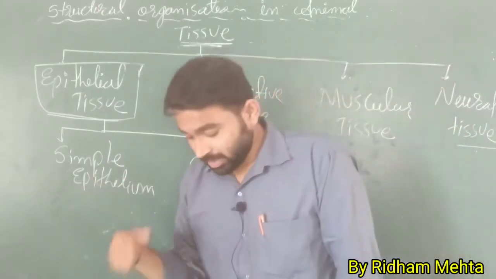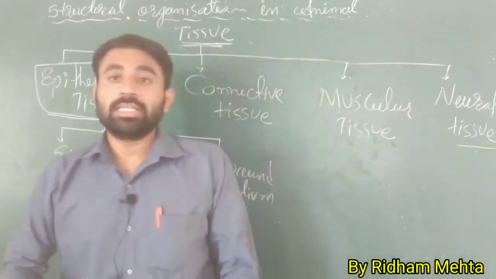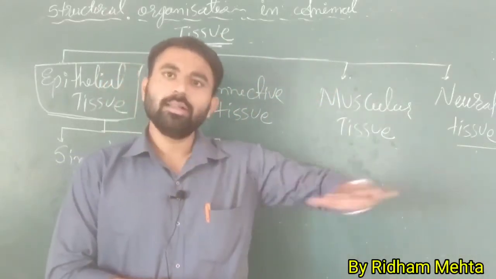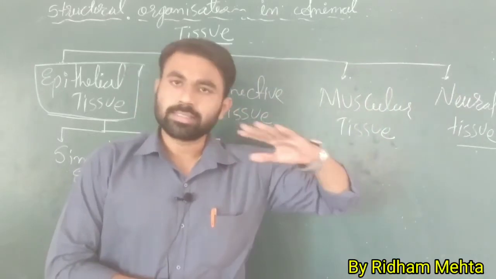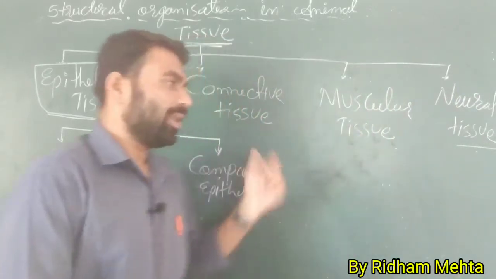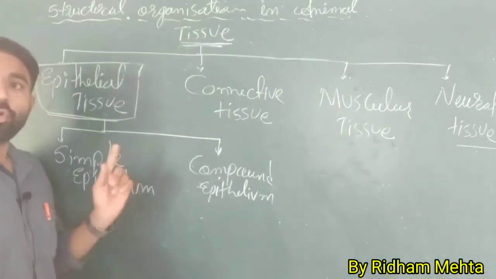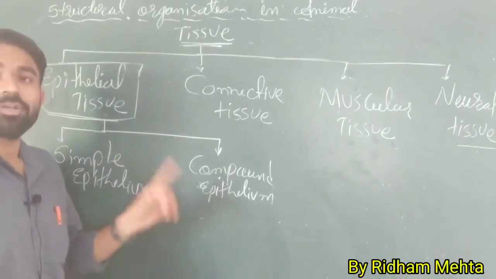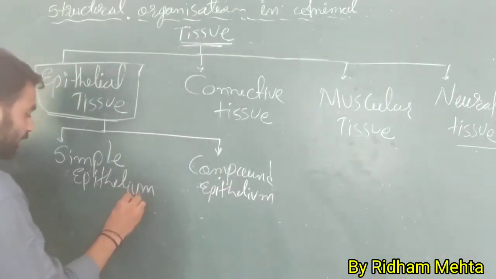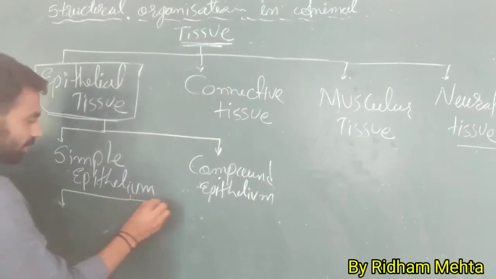Now simple epithelial tissue, which is simple, is a single layer. It is a single layer lining. Now simple epithelial tissue, according to the shape and size of the cell, is further divided into three different types.